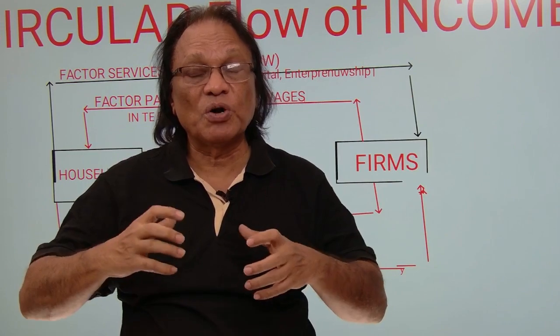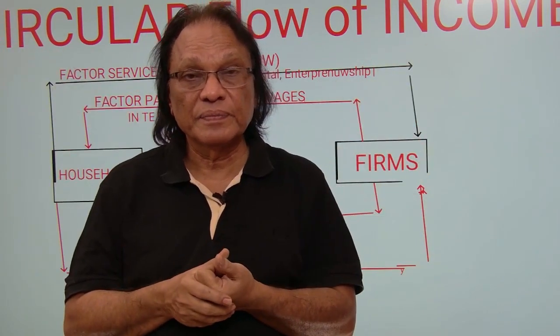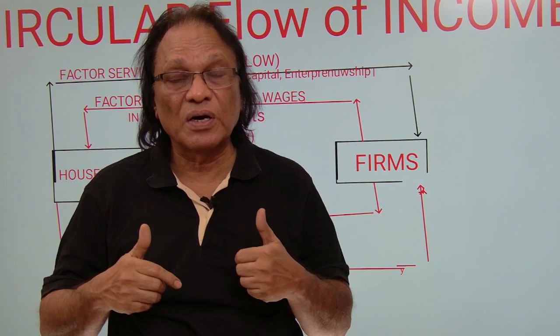With the help of these four factors of production, the firm produces goods and services and sells them in the market. Like Hyundai firm produced cars and sold it in the market, and they get money. And this money which Hyundai car manufacturer got, they have to distribute to the four factors of production, because they worked in the firm. They have to be remunerated. They pay rent to land, wages and salaries to labor, interest to the capital, and profits to the entrepreneurship. So this we call it as factor payments or factor incomes.